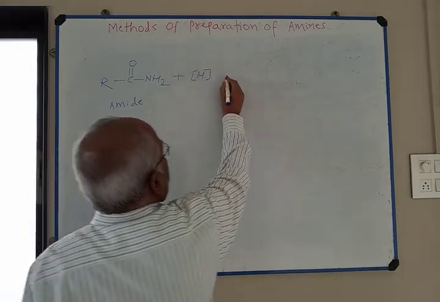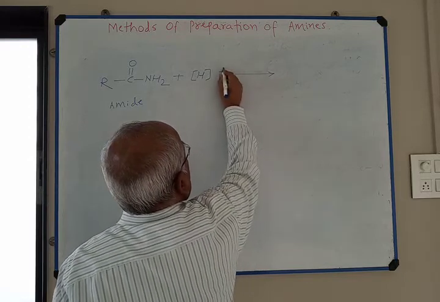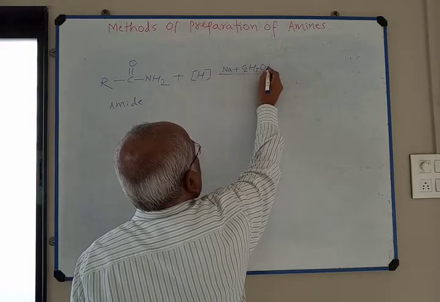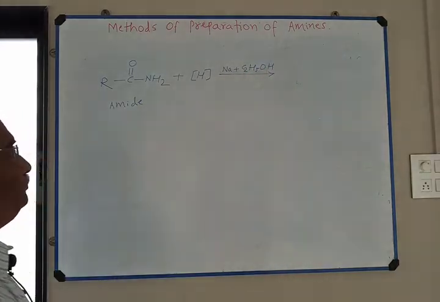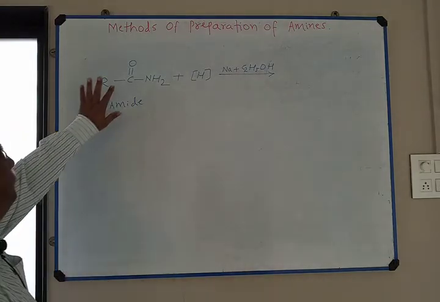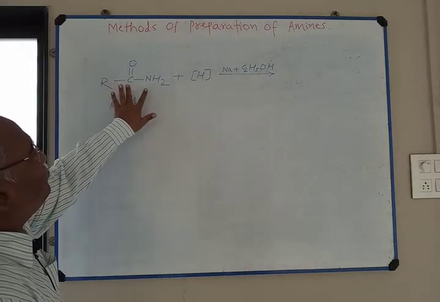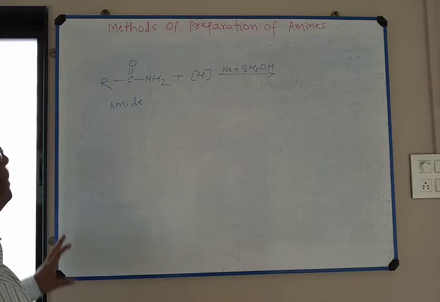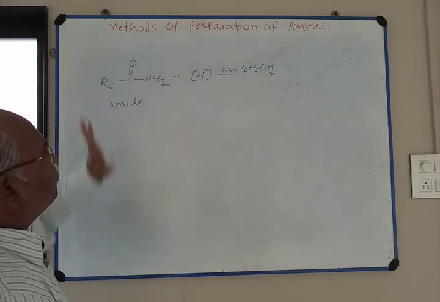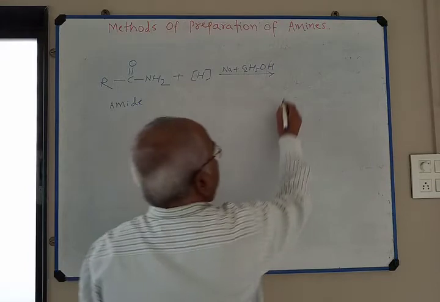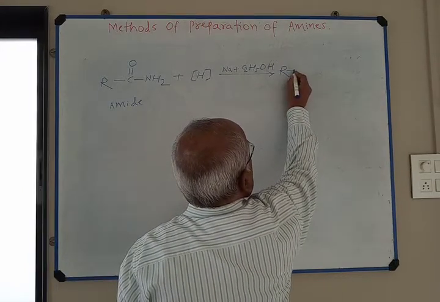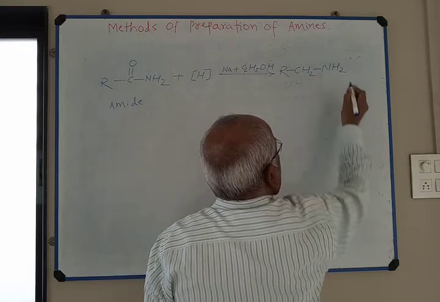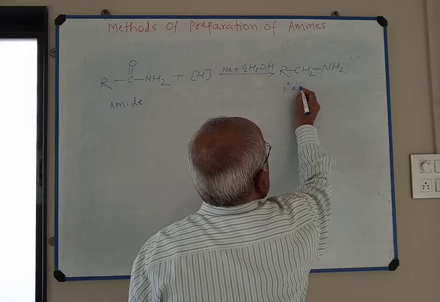Here, nascent hydrogen is obtained from Na plus C2H5OH. In this reduction, C double bond O group is reduced to CH2 group, giving CH2NH2.